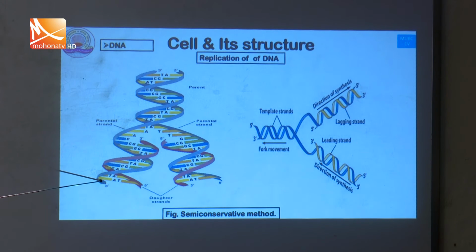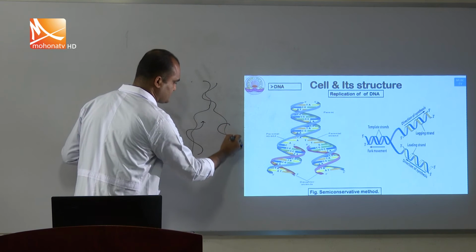That means one is the old strand, one is the new strand. So if we draw a DNA molecule, the newly formed DNA structure is like this.